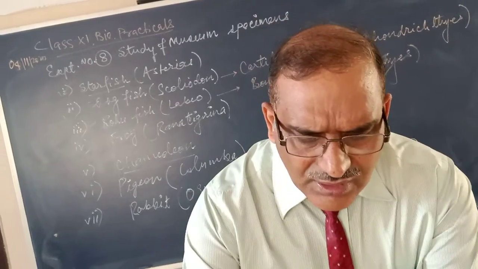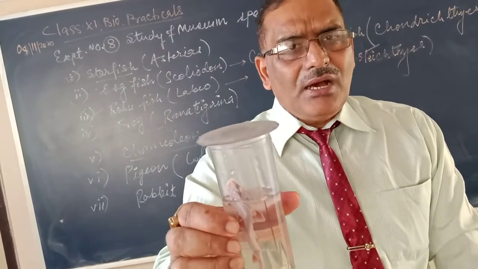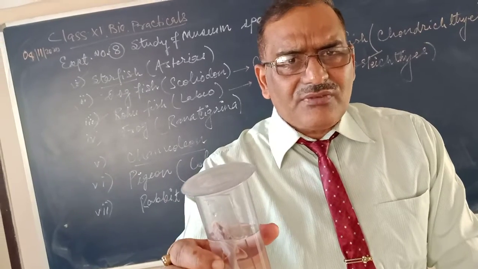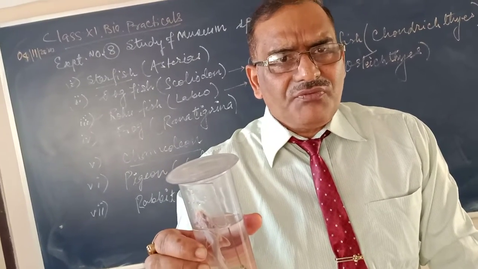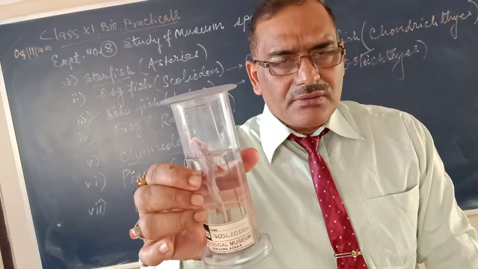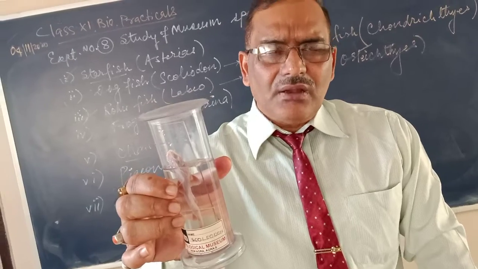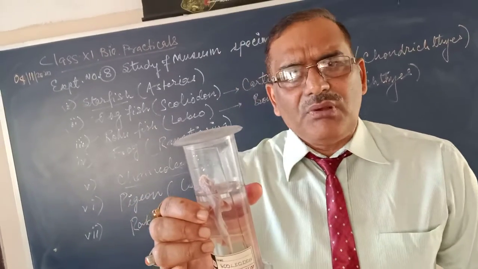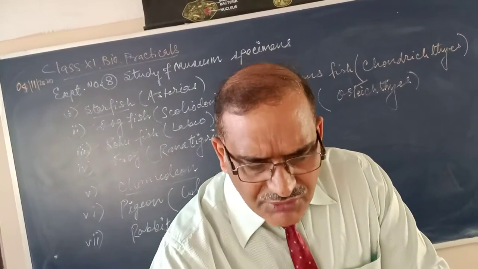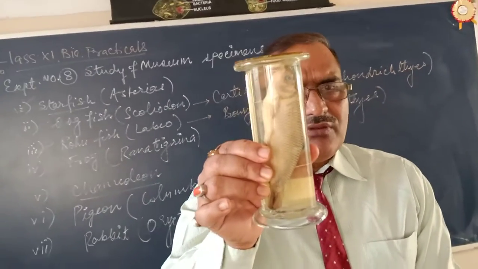So this is the cartilaginous fish, Scoliodon. In Scoliodon or any other cartilaginous fish such as shark. Shark is a cartilaginous fish. This is Scoliodon. This is called Indian shark. So shark is a kind of cartilaginous fish. In cartilaginous fishes, there are 5 to 7 pairs of gills. But in bony fishes, there is a fixed number of gills, that is 4 pairs only.